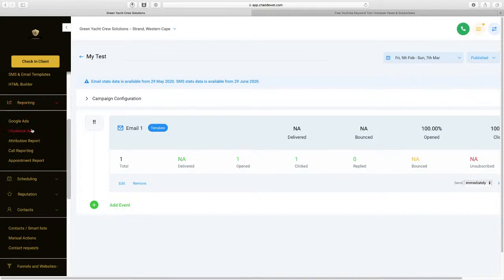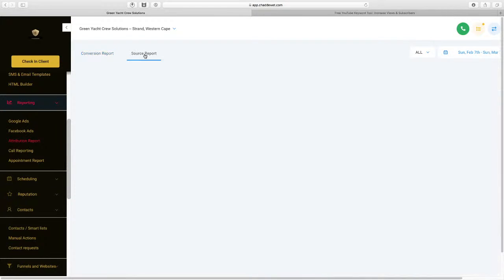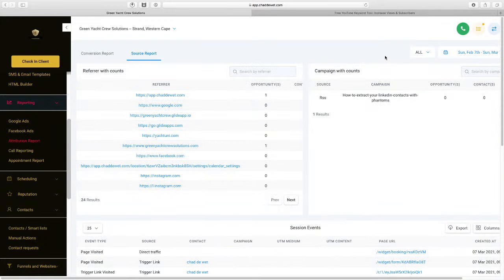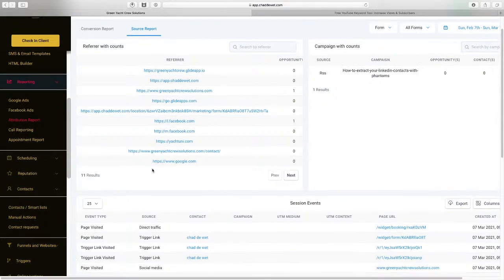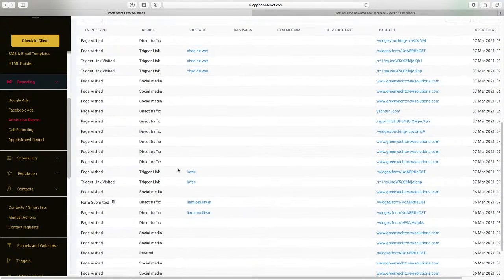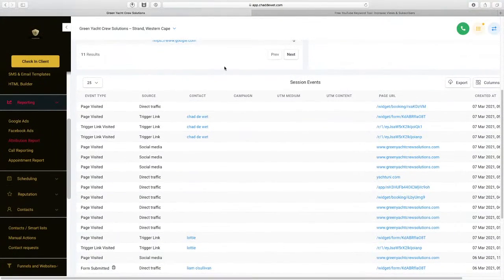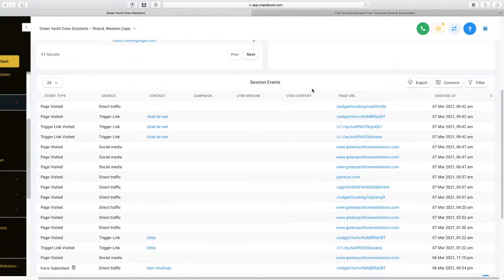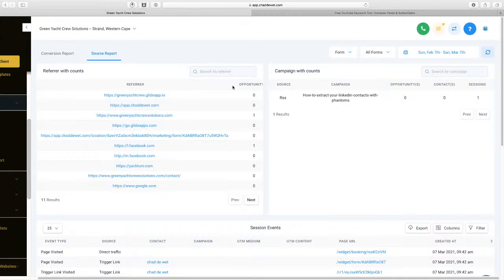We can also go do attribution reporting in the reporting suite, but it's not necessary for right now. Source report, and we can go and say form, and there it tells you exactly who filled out what, who replied, who clicked a trigger link. She triggered 3 times. Yeah, that gives you absolutely everything you need to know. Very, very good. And that is software as a service essentially.